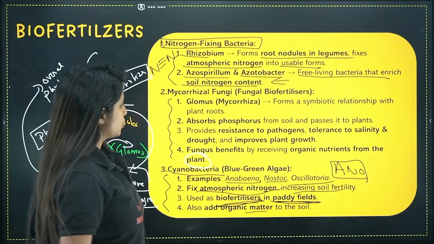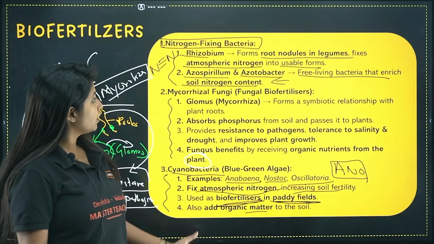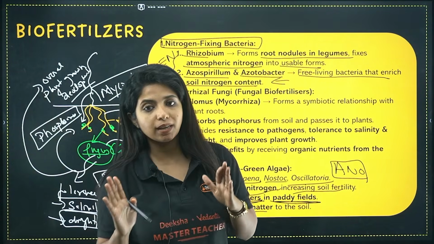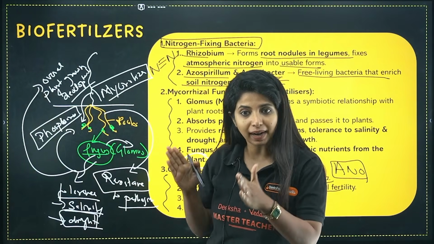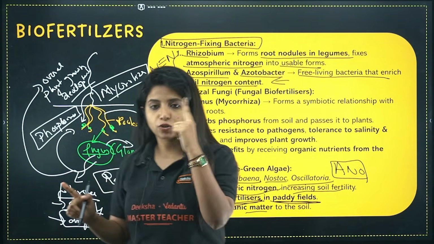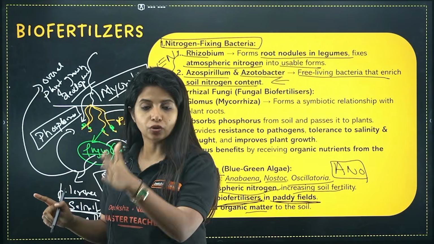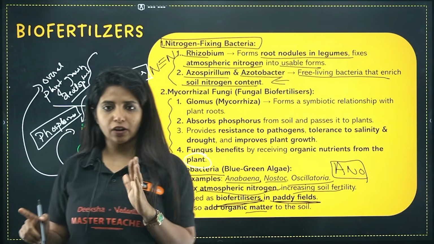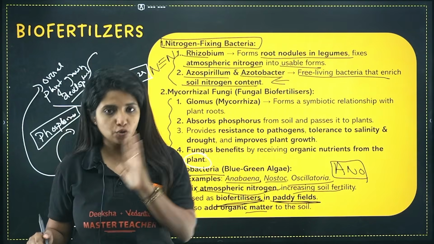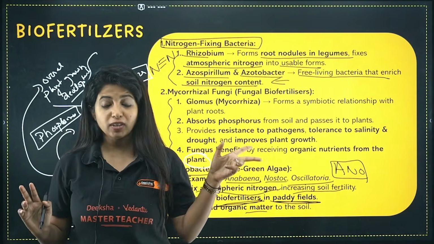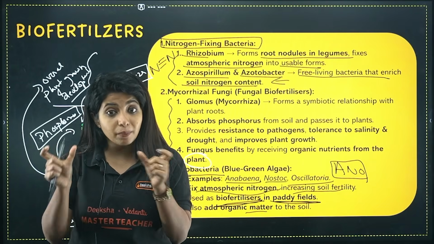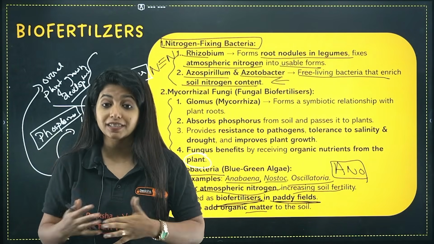Okay. So that's all. So can we revise once? So nitrogen fixing bacteria, we have normal bacteria as in heterotrophic bacteria. Rhizobium, which is forming the root nodules in the legumes. It fixes nitrogen. Apart from that, you have Azospirillum and Azotobacter. Done? Done. And Azospirillum and Azotobacter are free living. Please remember the terms. These are important. You can be asked in any form.